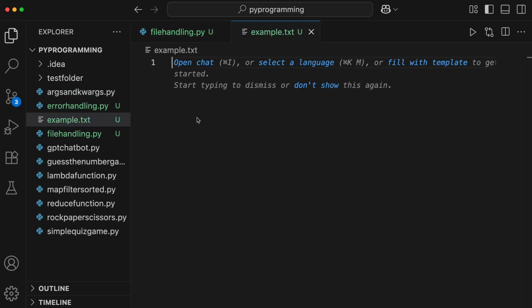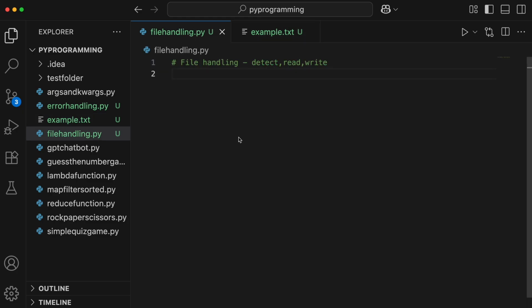In order to detect the files, Python gives you two great options. One is the OS module and the other one is the pathlib module. I'll go to my py file and import the OS module. I'll create a variable named filepath and provide the file name here, example.txt. I can directly give the file name because my file exists directly under my project folder.